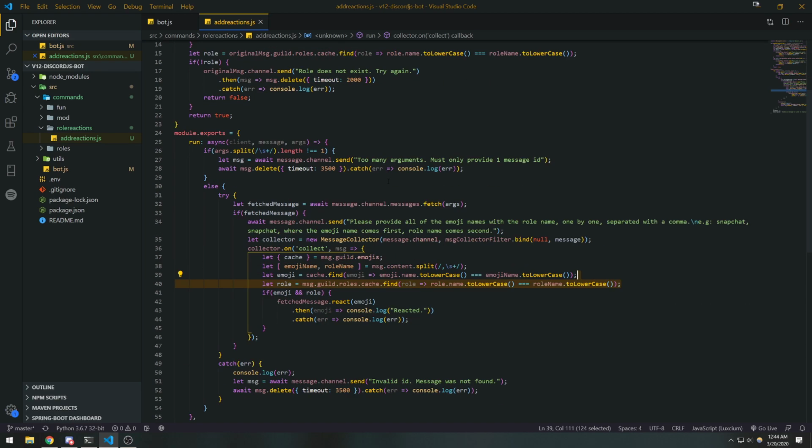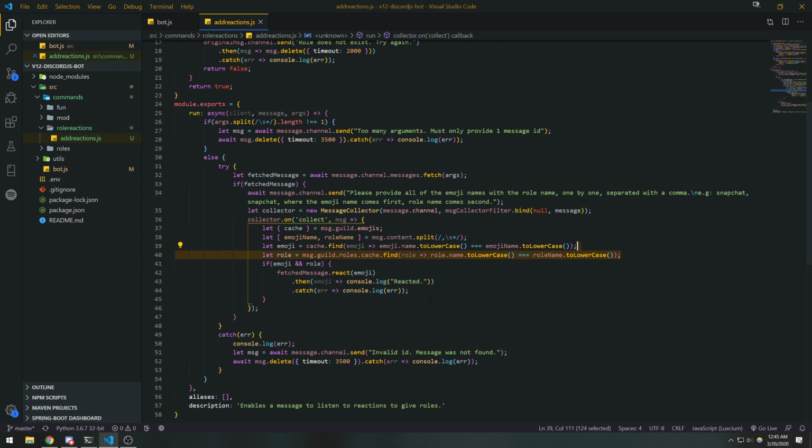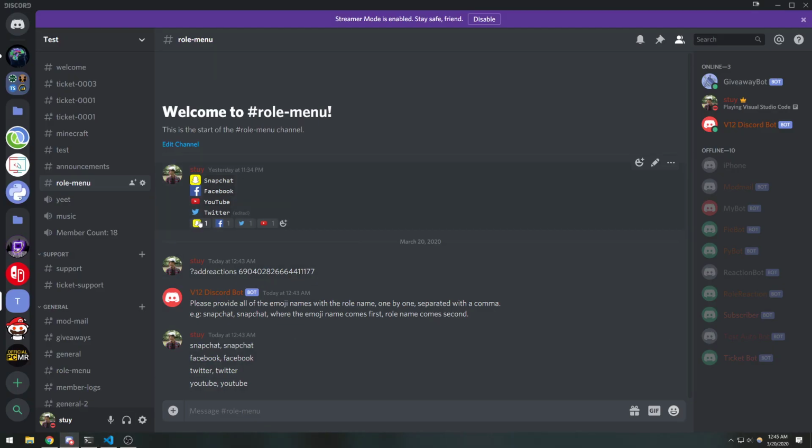So in the next episode, we're going to save all of our data into a database. From there, I'm going to show you how to get that data from the database and use it to handle the reactions and the roles that are going to be added. Because right now, all we've done so far is have the bot add reactions to the message, but we still need the database to serve our dynamic data.